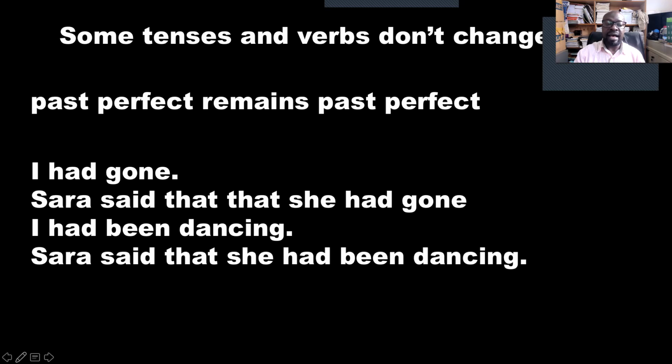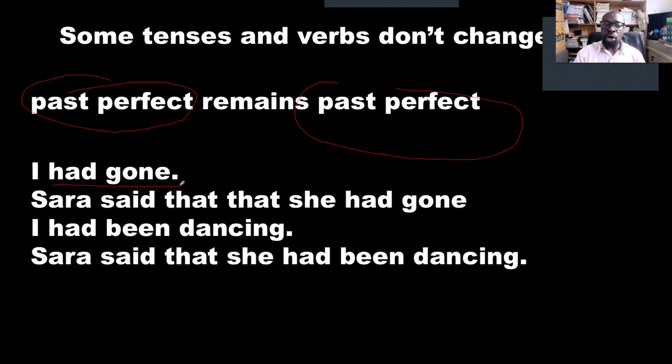Next, some tenses and verbs don't change. For example, the past perfect remains past perfect. If we have a sentence, "I had gone," Sarah said that she had gone. Had gone, had gone. Past perfect remains past perfect. Past perfect continuous, had been dancing, had been dancing. So the past perfect tenses do not change. They remain the same.